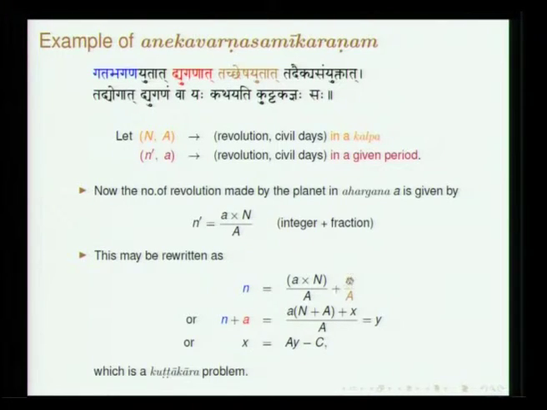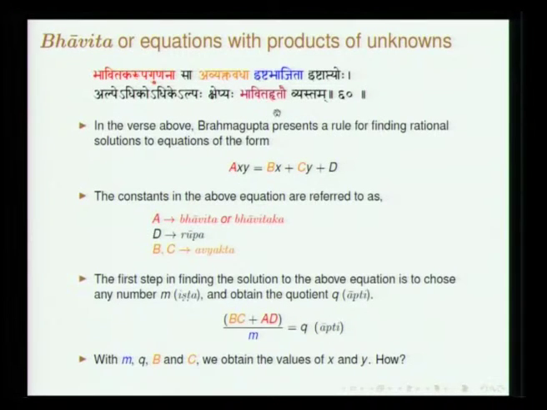So this is x by a, and you add a on both sides and you get an equation of this form. This is a Kuttaka problem. If one is able to solve it, then he says he is a Kuttakajna. Then the Bhavita problem. Bhavita, as I was mentioning, refers to the product of two unknowns.